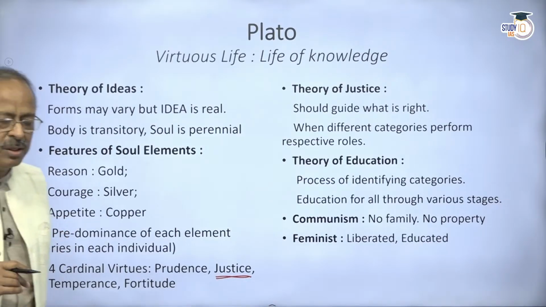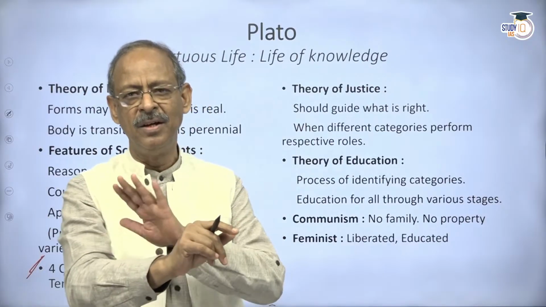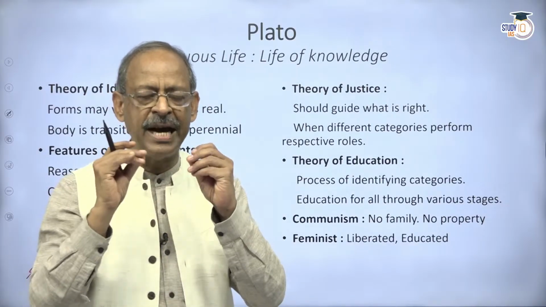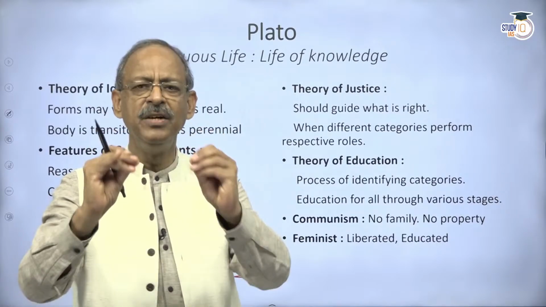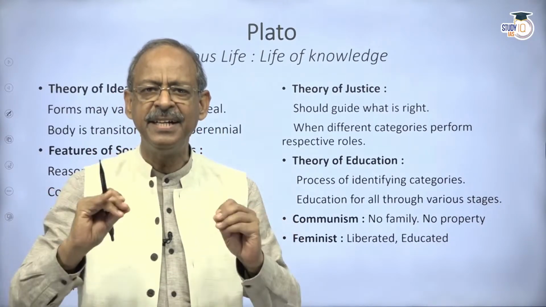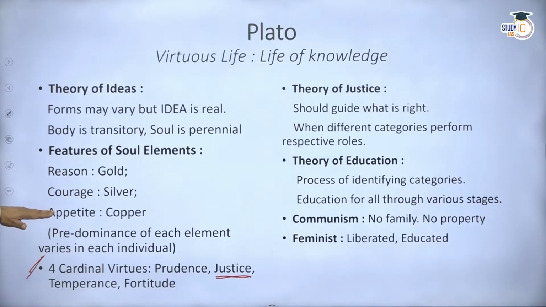Mind you, Plato is not rejecting natural sensory desires for eating or living with people. He's not negating that. What he's saying is all these are essential for a human being, because one has to have appetite to live. One has to have courage, which he talks about in terms of fortitude here. And then you have to have reason. All these three have to be there.